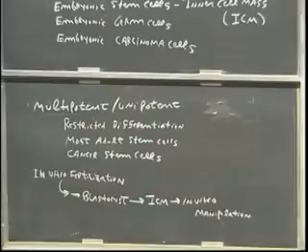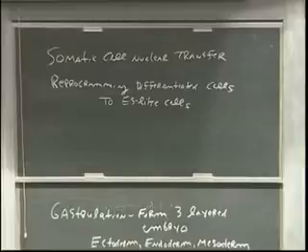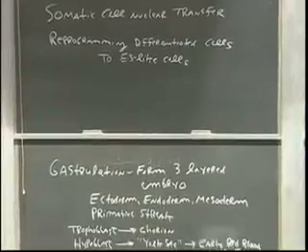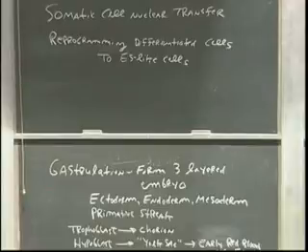And then we also talked about reprogramming differentiated cells to ES-like cells. This works in mouse cells, and some other species. I don't think it's been tried that successfully in humans yet, but you can take a mouse skin cell and reprogram it to become an ES-like cell. So that would be a way of generating lots of stem cells. Okay? Then we talked about continual development.